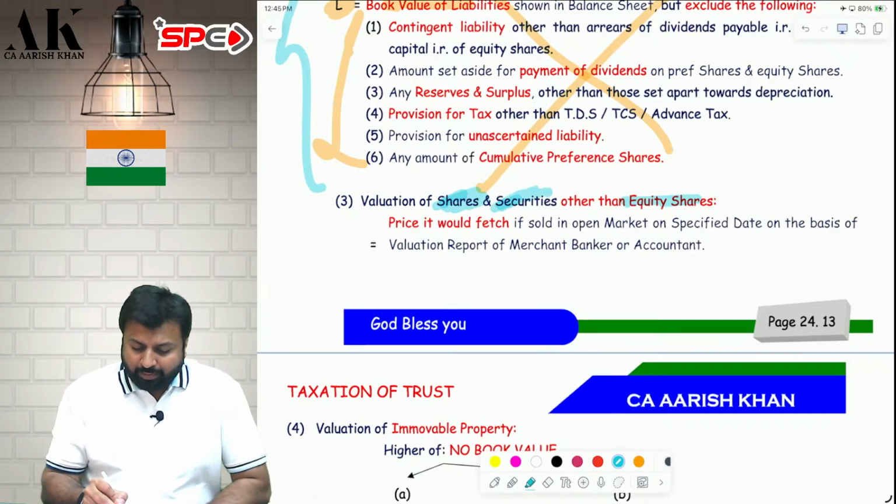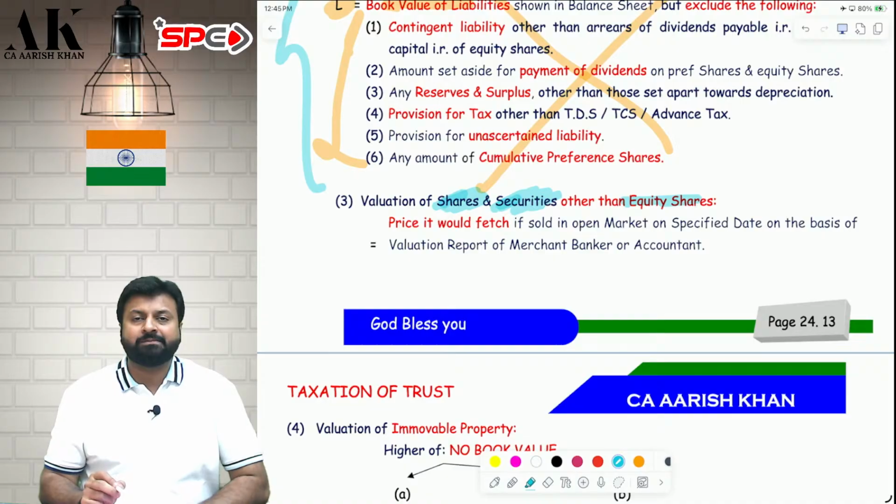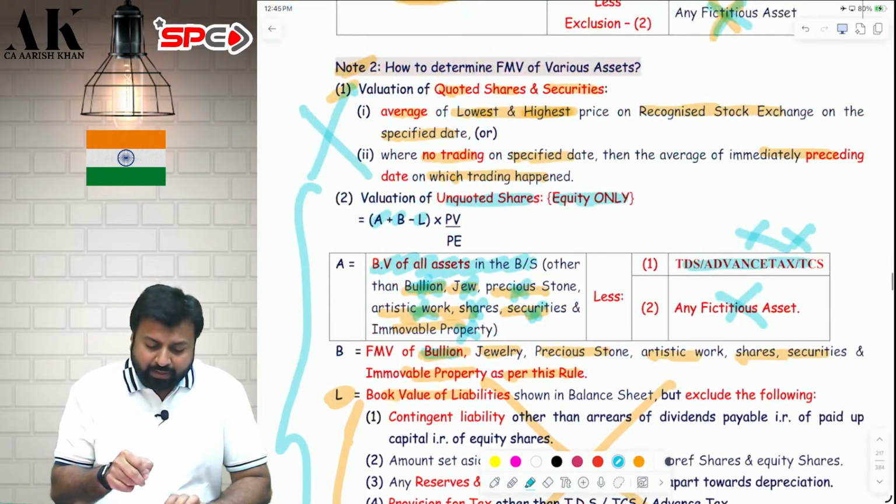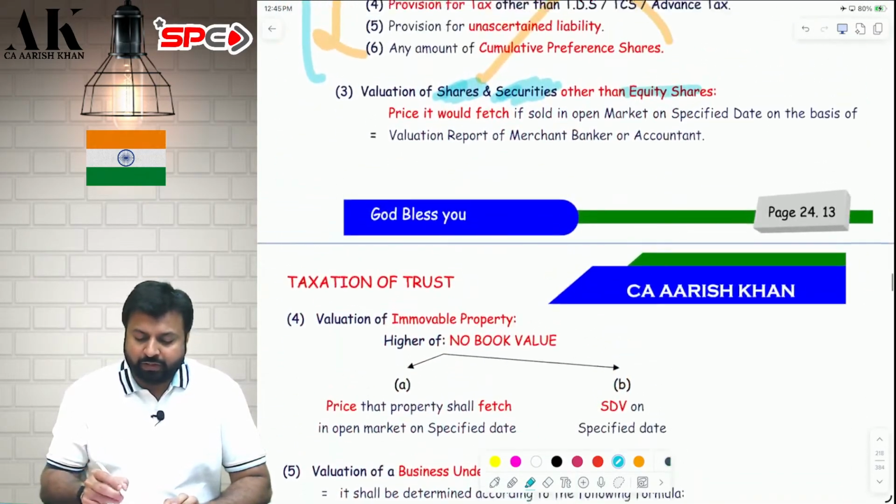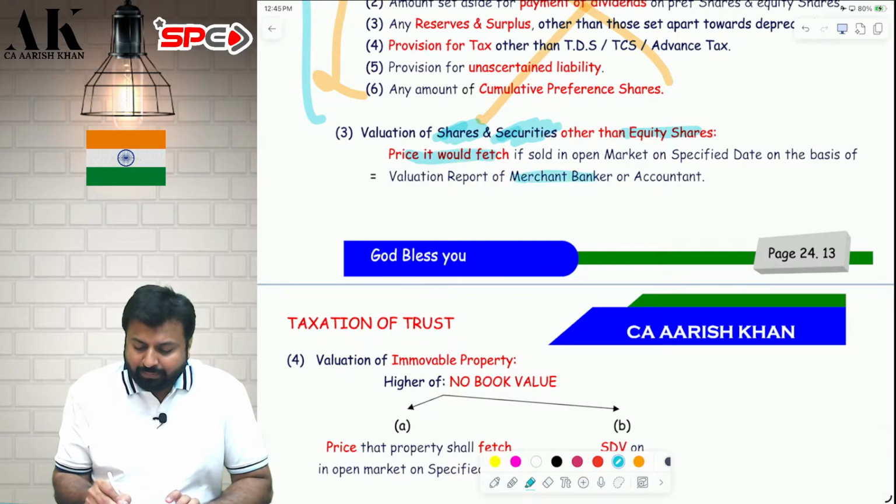Okay. Or they are talking about unquoted debentures, unquoted bonds. Unquoted preference shares are not covered in point number 1. They are not covered in point number 2. What will you do? You will take market value as per merchant banker or accountant.